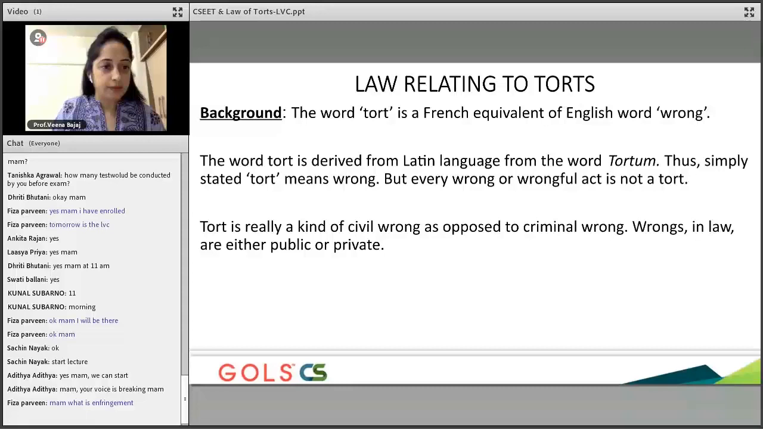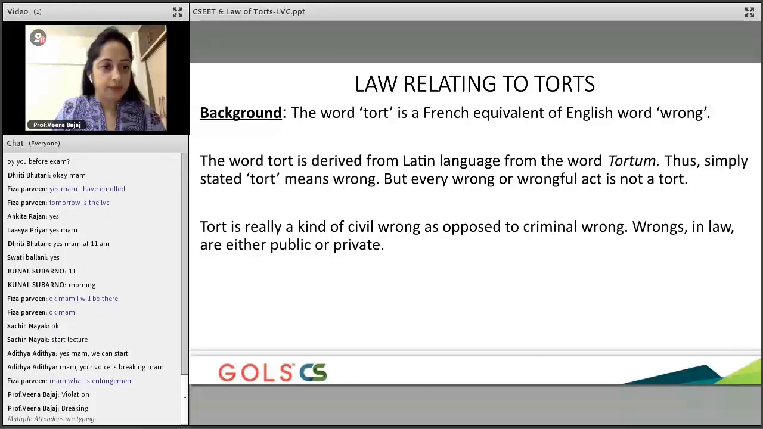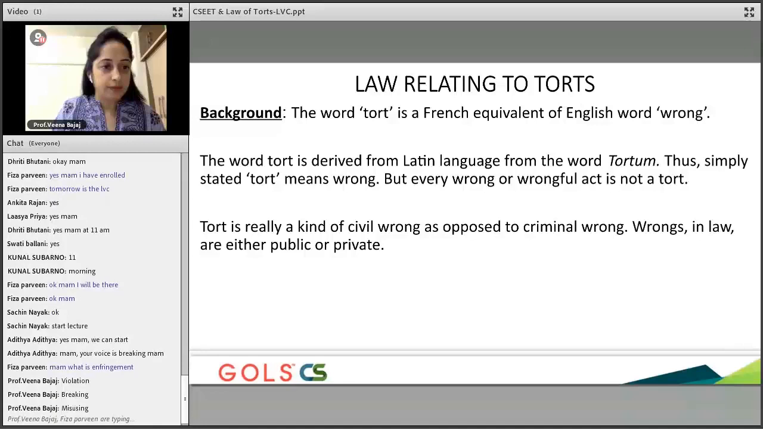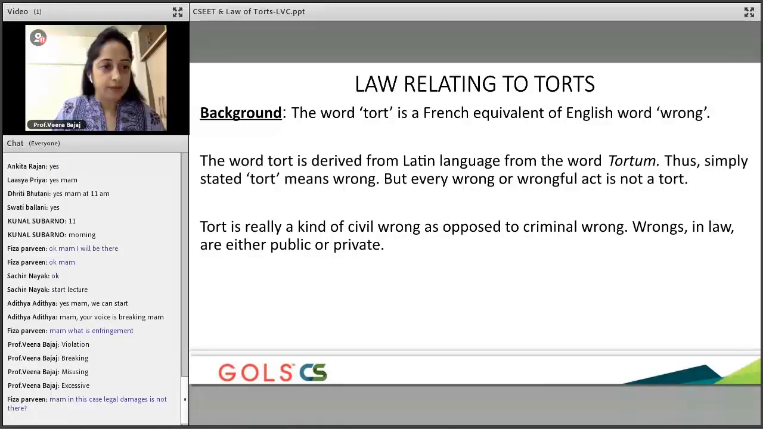And that is where this entire infringement, which is violation, comes in. Infringement means violation, breaking of someone's right or misusing one's right, or excessive use of one's right. So violation of right, breaking of rights, misusing rights or excessive use of rights is something which is called as